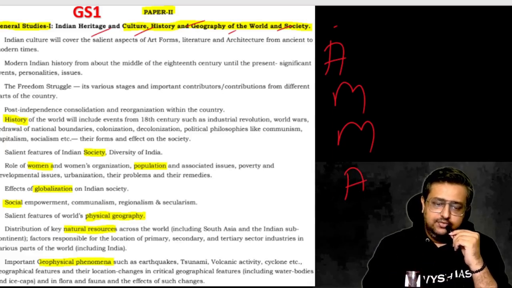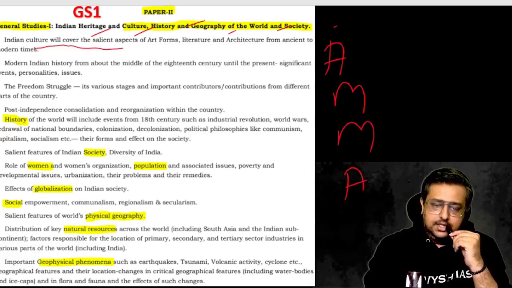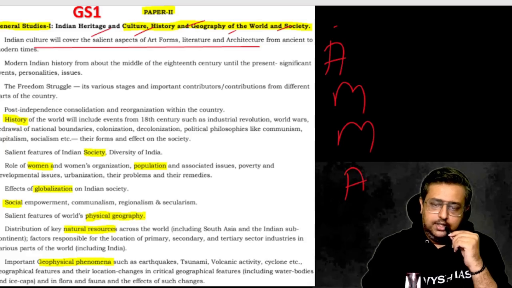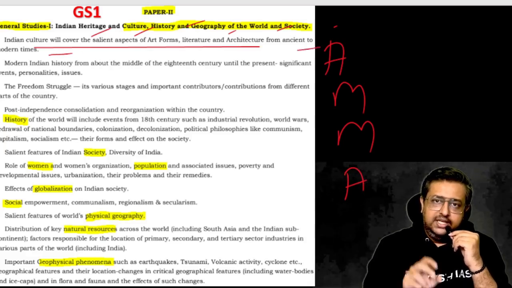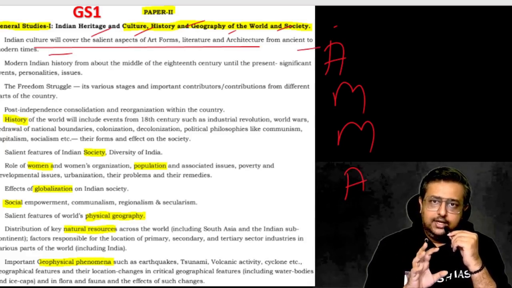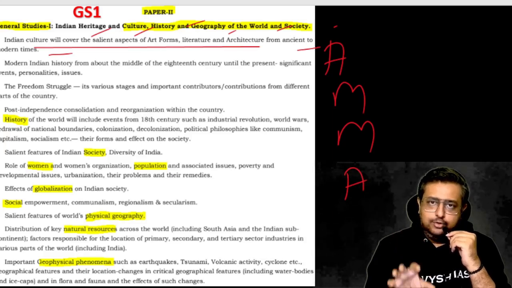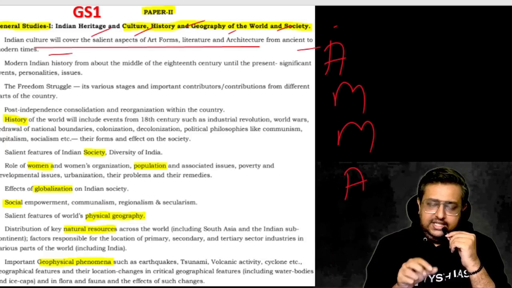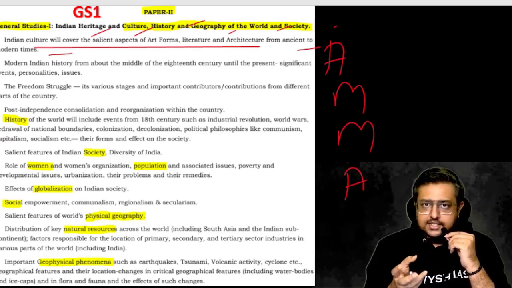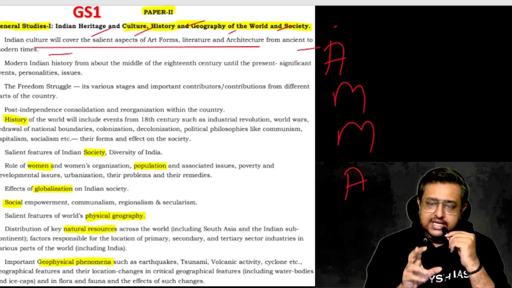But in your mains GS1, Indian culture and the aspects of art form, literature and architecture, that is the cultural part from ancient to medieval. Meaning ancient and medieval, you don't have to study the dynasties or the kings or the empires or their agriculture system, revenue system. These things which you studied for prelims, you don't have to study for your GS1. Very rarely 1 or 2 questions by chance they ask it, but as per your syllabus, ancient and medieval, you have to study only the culture part.